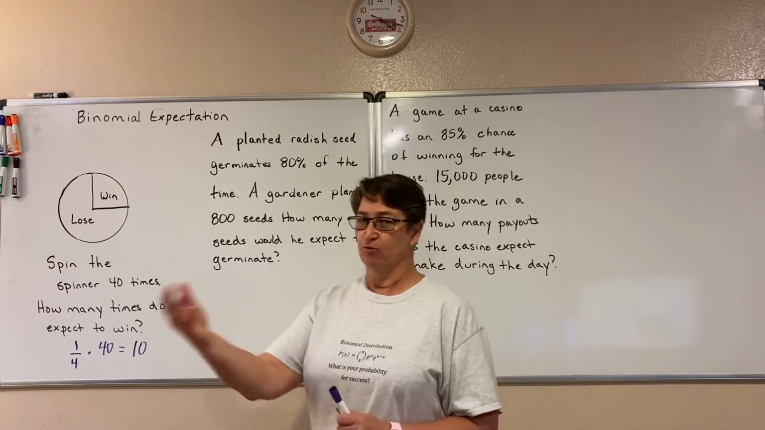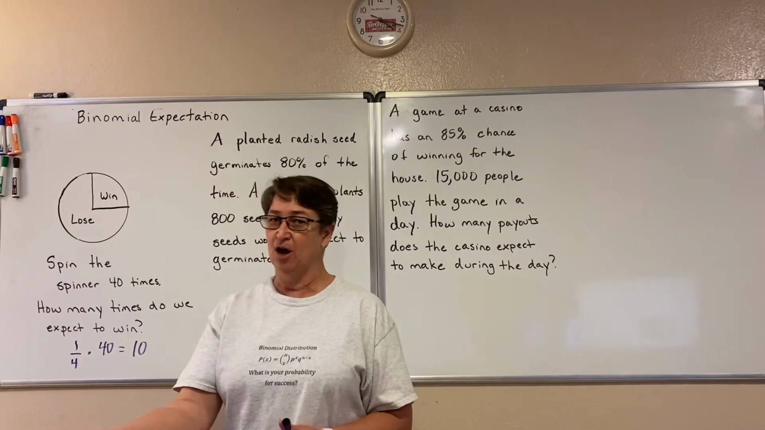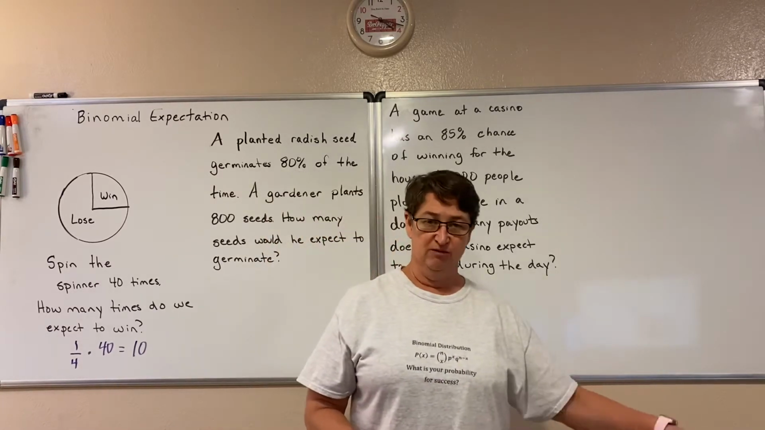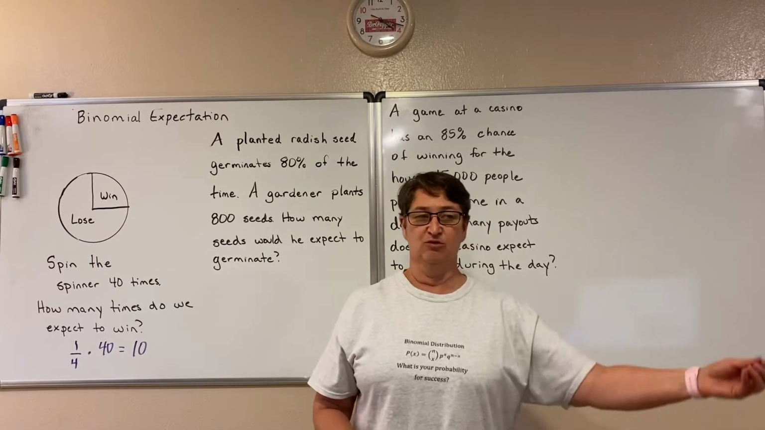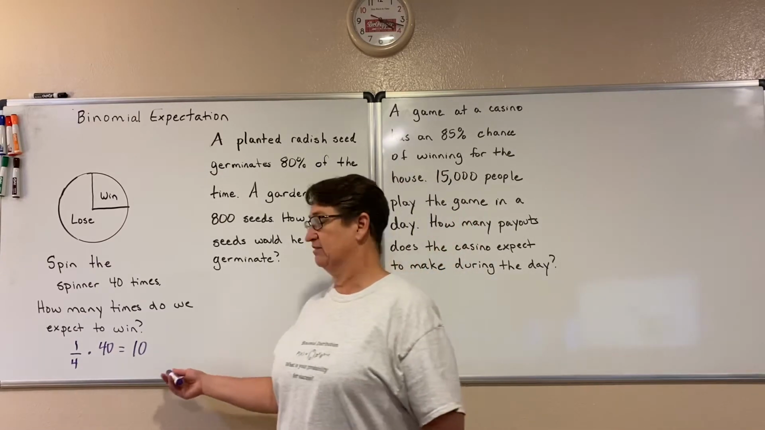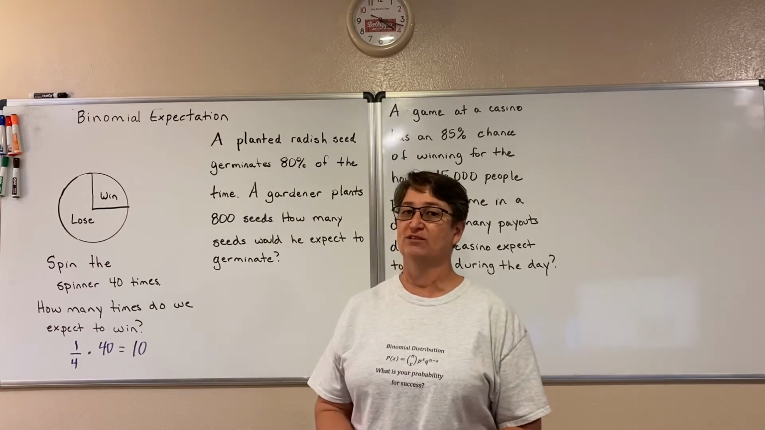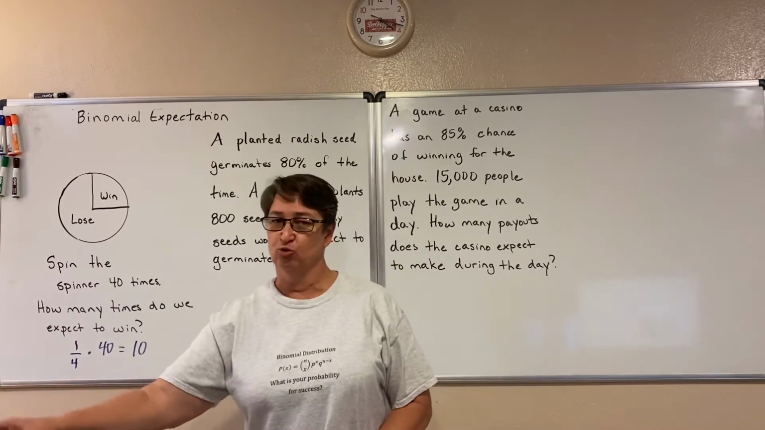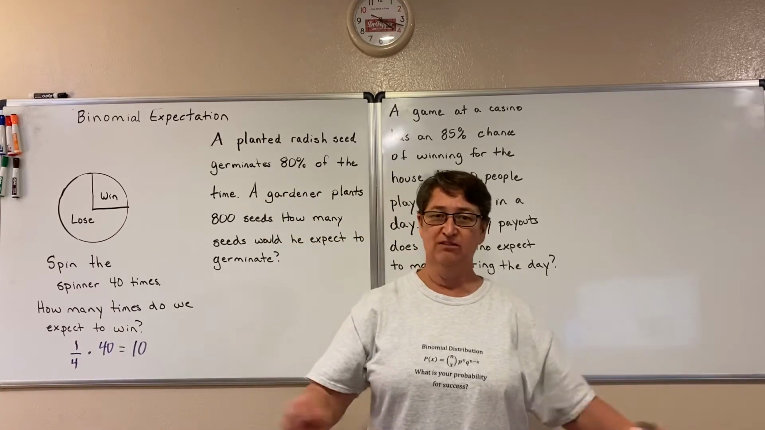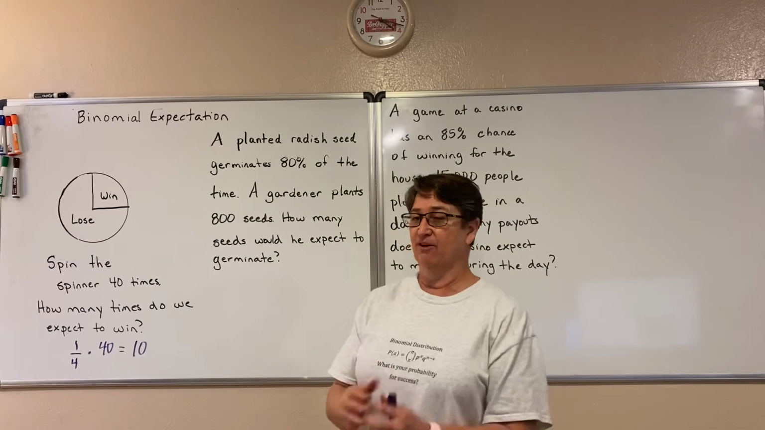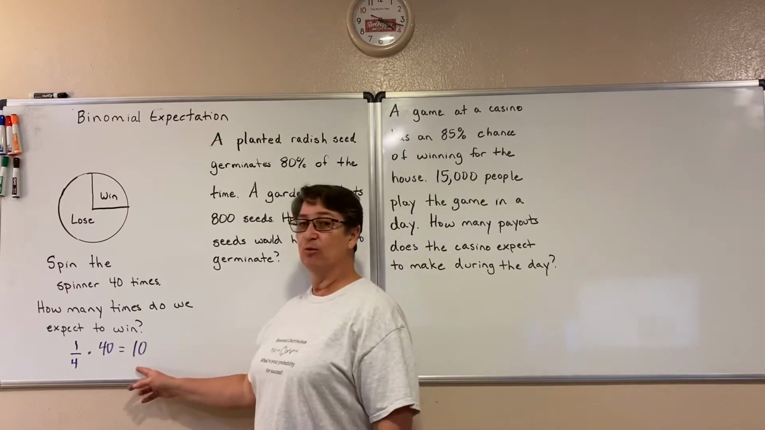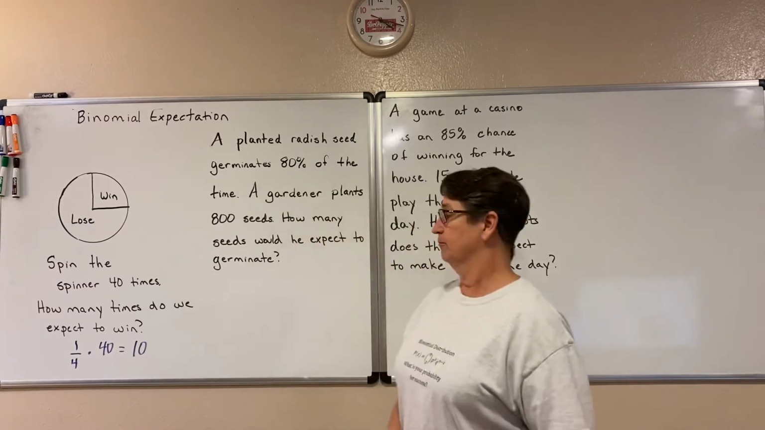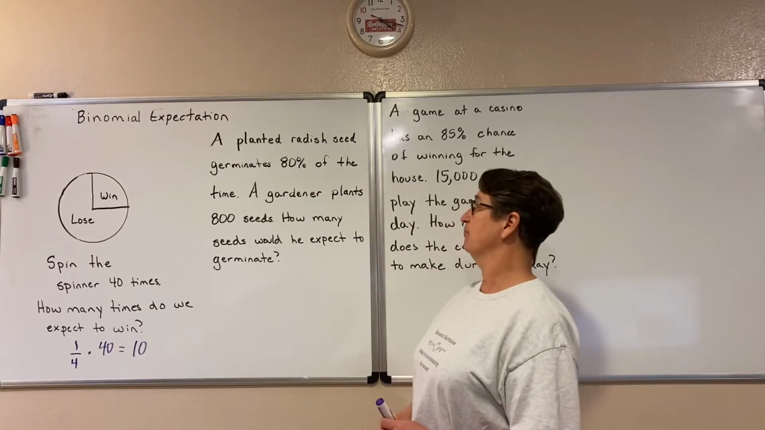So if I have one student spin it 40 times, they may not win 10 times, they may win 12 times, and someone else spins it 40 times, may win it 8 times. So we expect to win it 10 times, but it doesn't mean that it always happens. But on average, if I were to take this student's 12 and that person's 8 wins and add them all up and divide by however many spin it, then I would expect to get 10. On average, that's what we would think we would get.